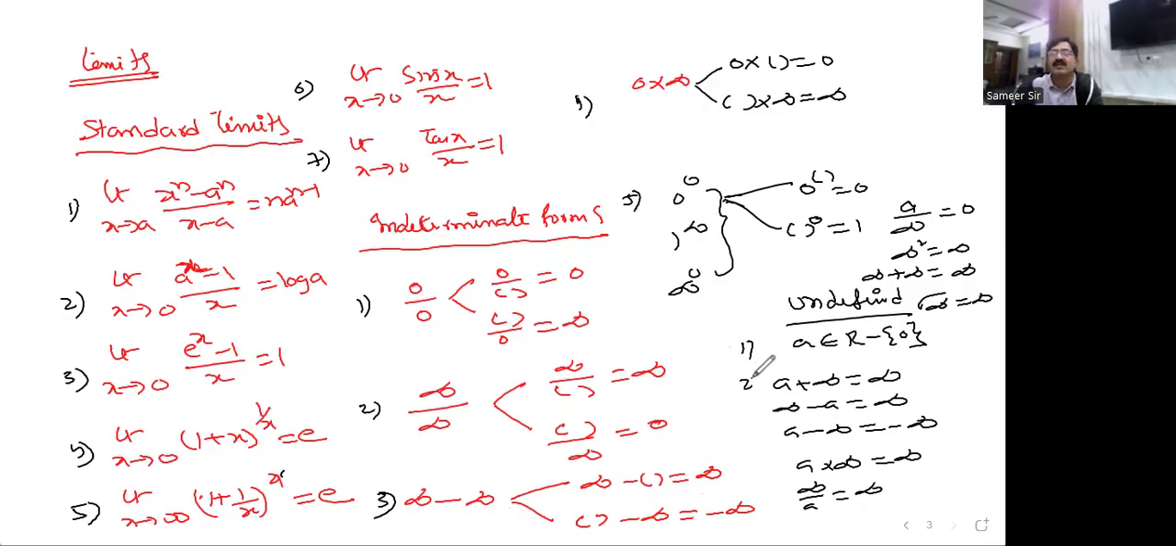Now, undefineds are different. From a clarity point of view, I'm giving you this. Okay, 7. If you define a like this, any real number, not 0, then a plus infinity is infinity, infinity minus a is infinity, a minus infinity is minus infinity, a into infinity is infinity. Infinity by a is what? Whatever the number may be, you are getting infinity. a by infinity is 0.